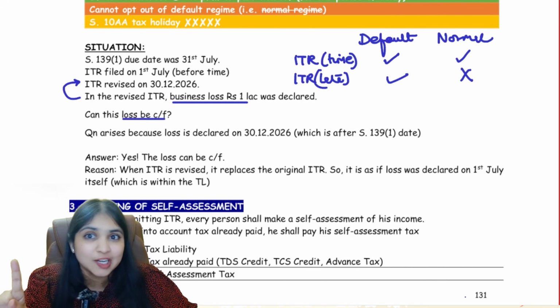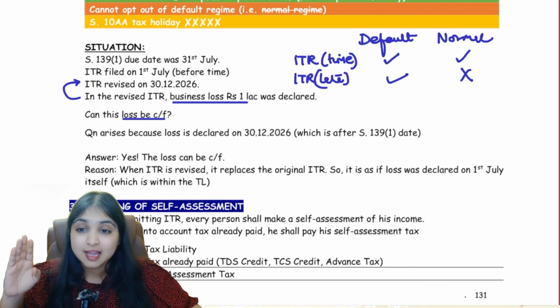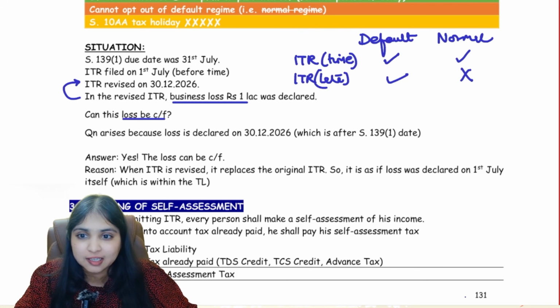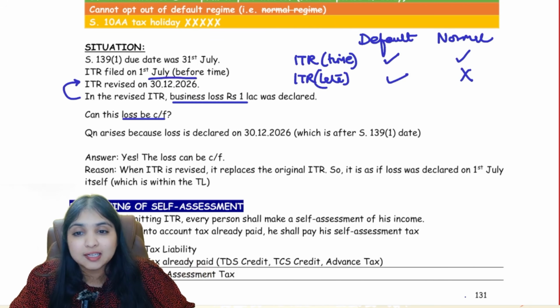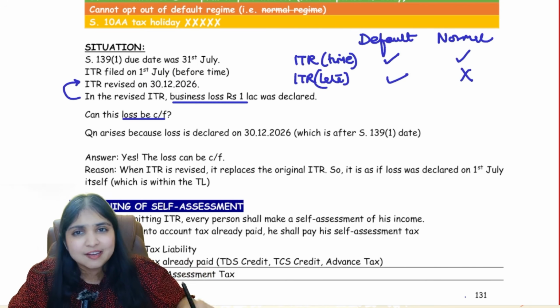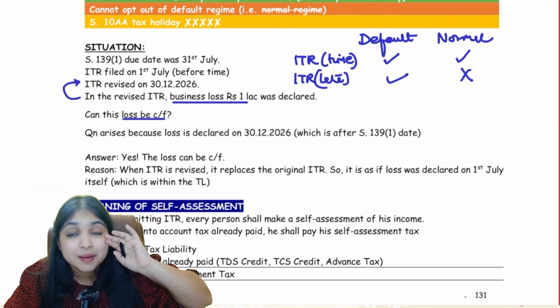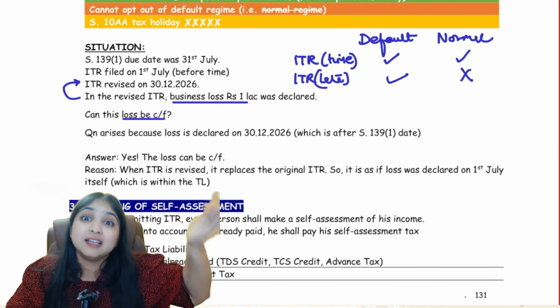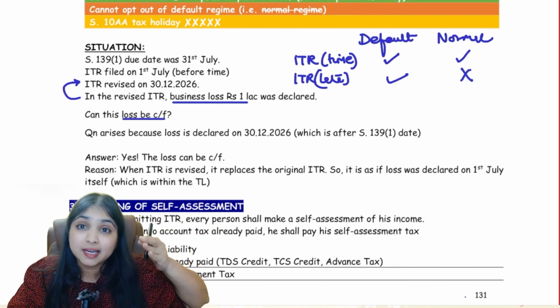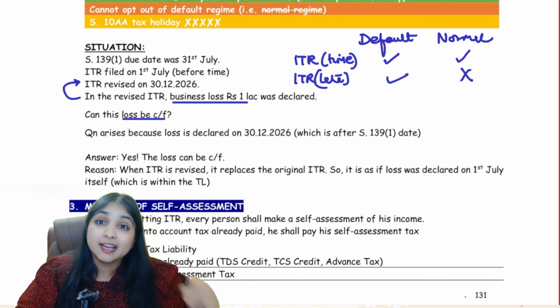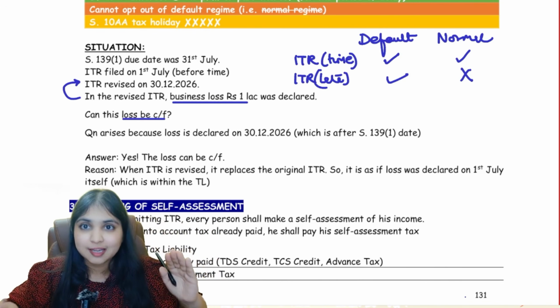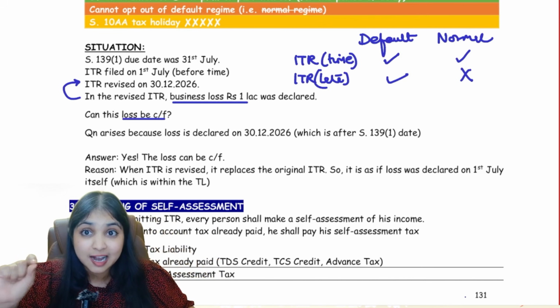First of all, you should understand the question, then only we will come to the answer. I filed my original return on 1st July, on time. Then I revised the return on 30th December 26. Yes, I revised within the revised return due date, but I am revising it after the 139.1 date, after the return filing due date. In that revised return, I am declaring loss. Can I carry forward the loss? The answer is yes. I'll tell you the reason why.